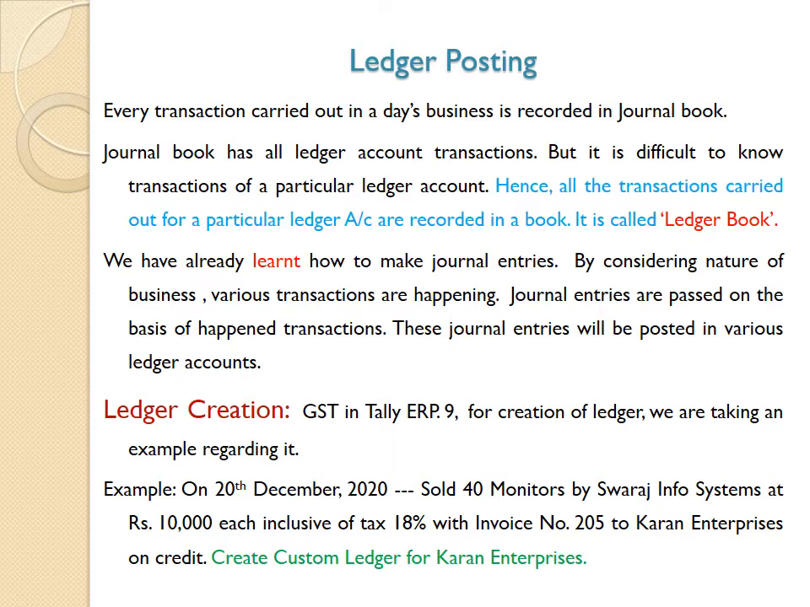Journal books have all ledger account transactions, but it is very difficult to know the transactions of a particular ledger account. Hence, for that purpose, all the transactions carried out of a particular ledger account are recorded in a book. It is called the ledger book.